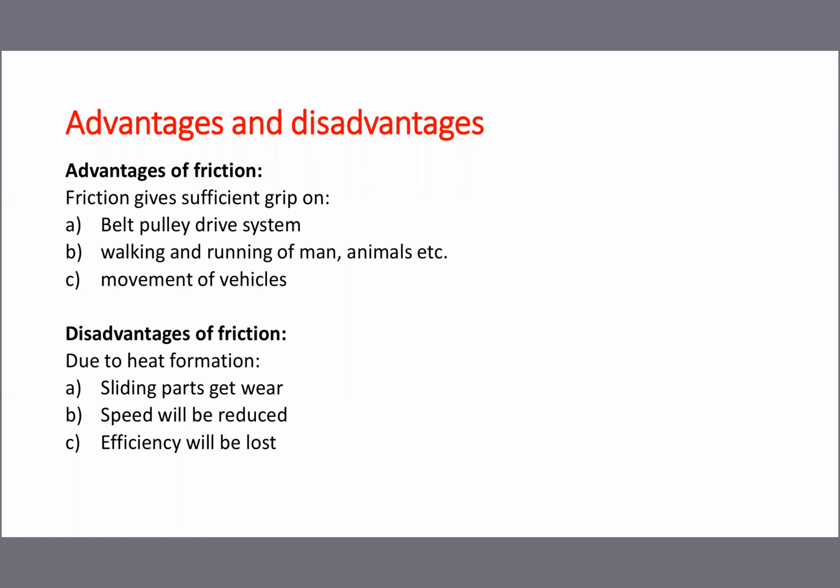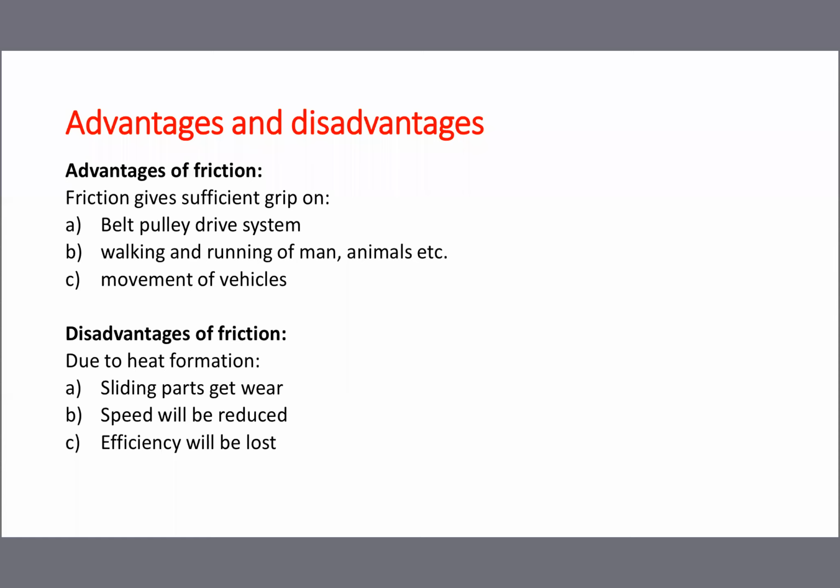On a smooth floor, it will take more time or more distance required for stopping. A rough floor means friction will be developed easily. So the walking and running of men, animals, women, etc., everything depends upon friction only. If friction is not there, we can't stop.